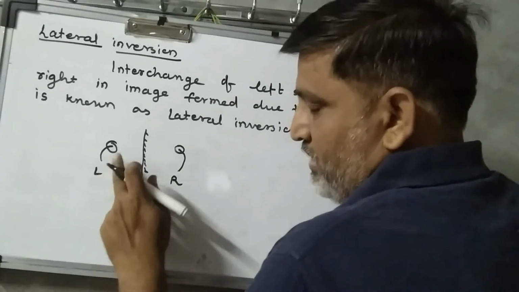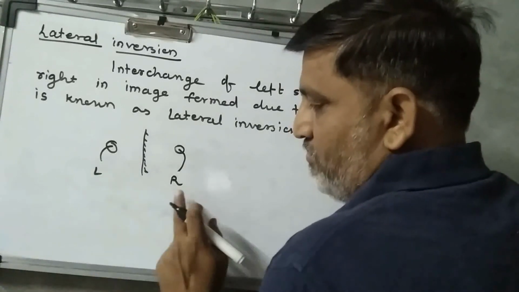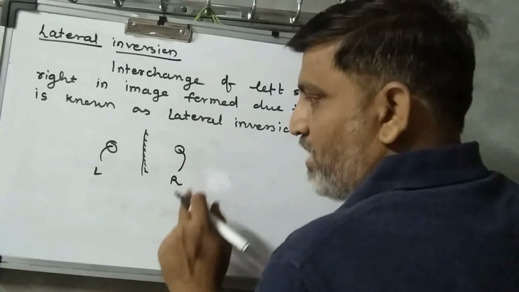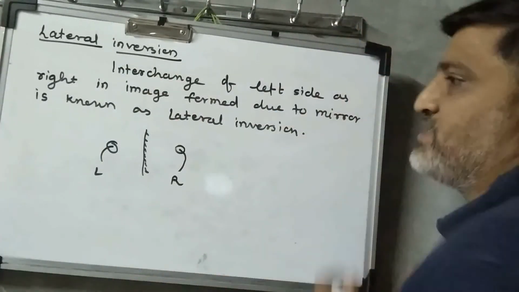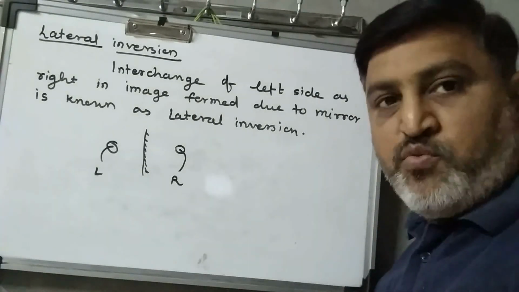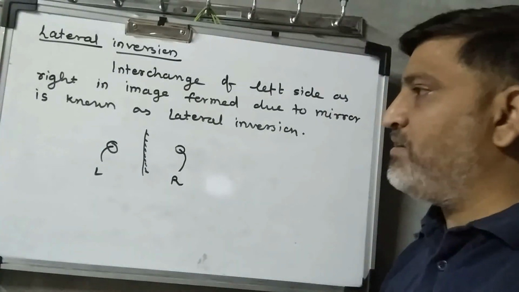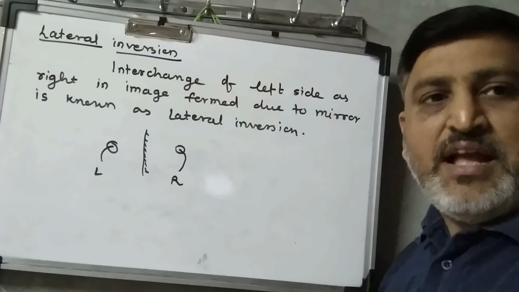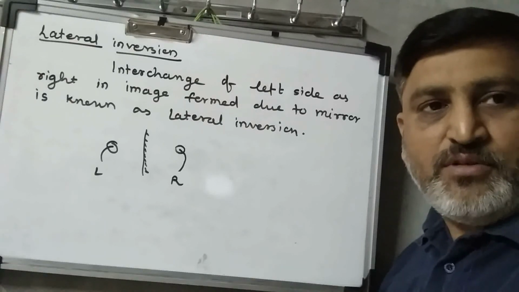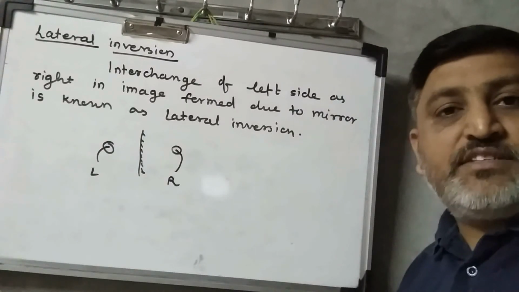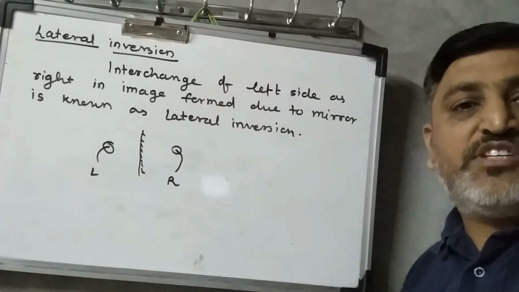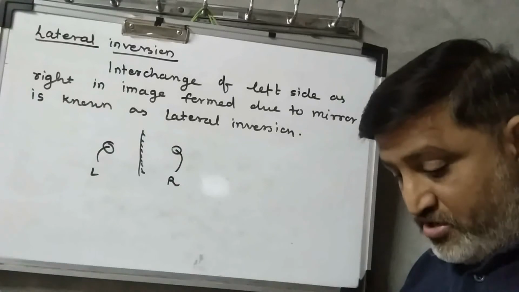The ring which is in the left hand looks like it is in the right hand in the mirror. Such an interchange of left side as right in the image formed by the plane mirror is known as lateral inversion. Okay, now let's study some points which are related to lateral inversion.